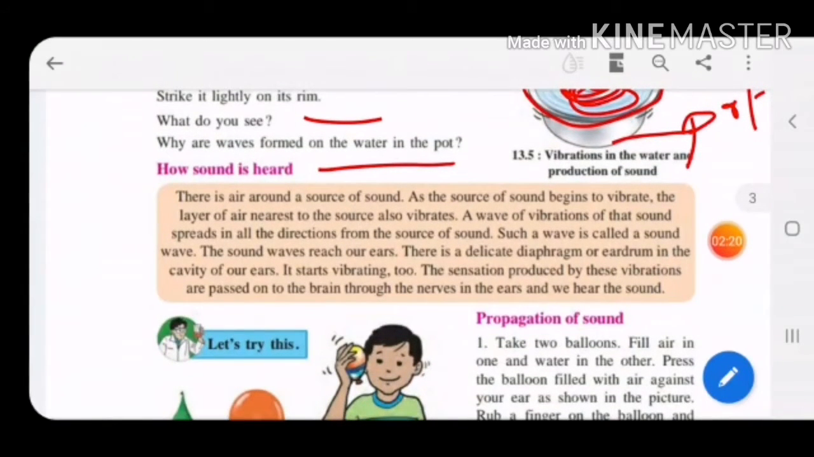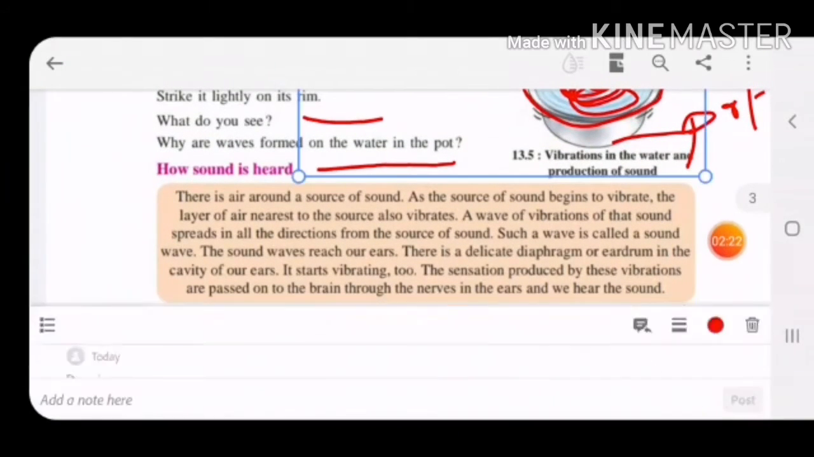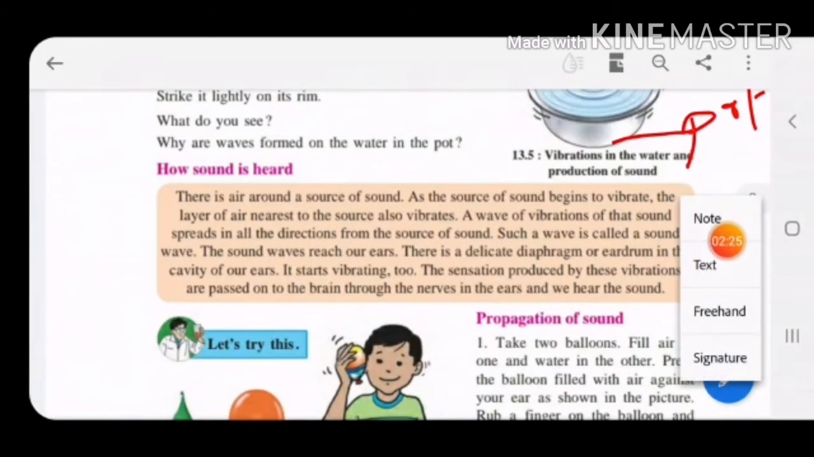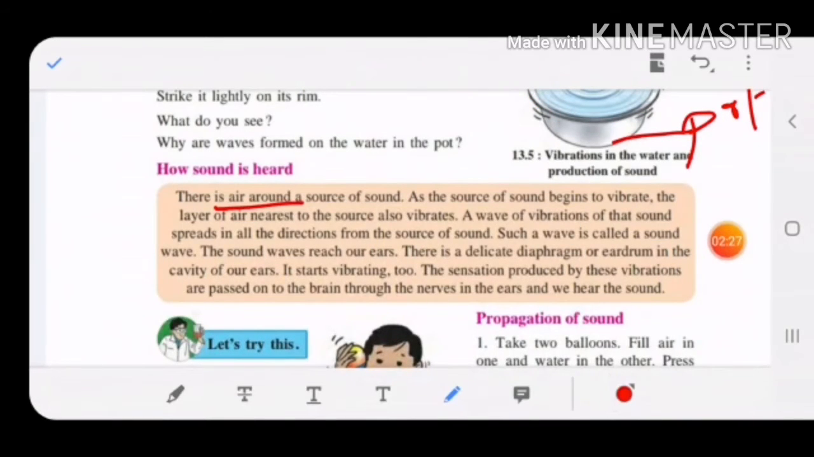There is air around the source of sound. Children, around that, what is there? Air. Children, air is one of the mediums through which sound passes. So there is air around the source of sound. As the source of sound begins to vibrate, what happens? The layer of air nearest to the source also vibrates, and a wave of sound is produced, and it spreads in all directions from one end to the other. Such a wave is called a sound wave.